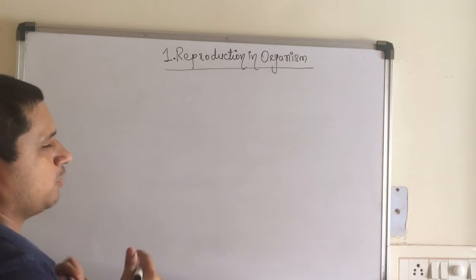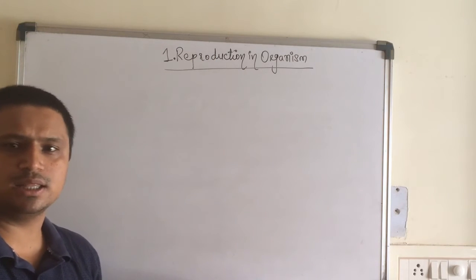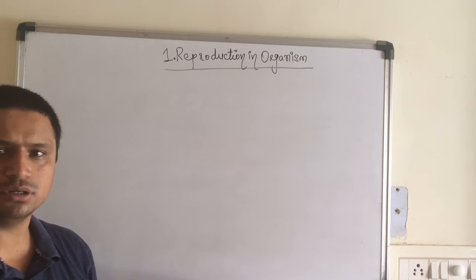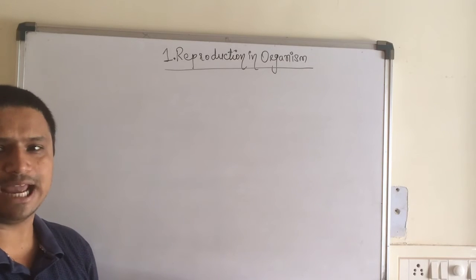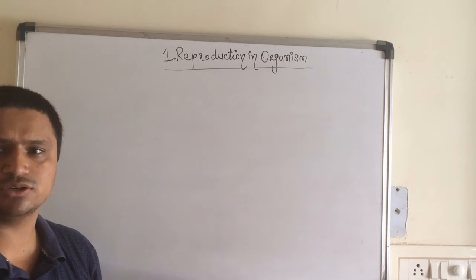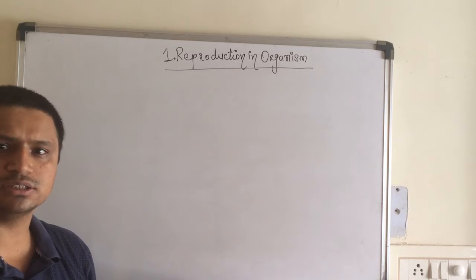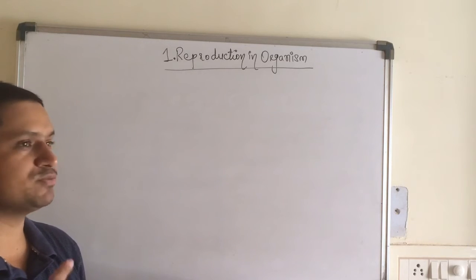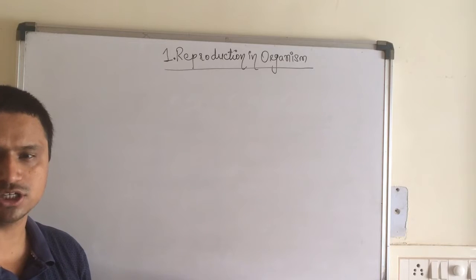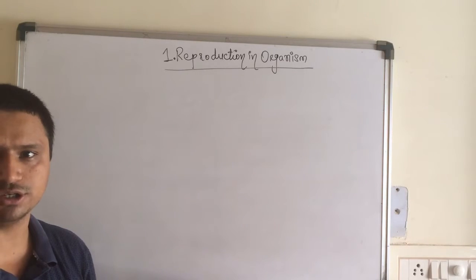Now, in this chapter, what shall we study? We shall study the definition of reproduction. We shall also study the different modes of reproduction, that is asexual and sexual, and we shall study the different ways by which organisms reproduce through asexual and sexual methods, children.